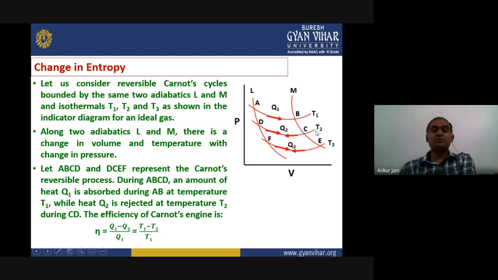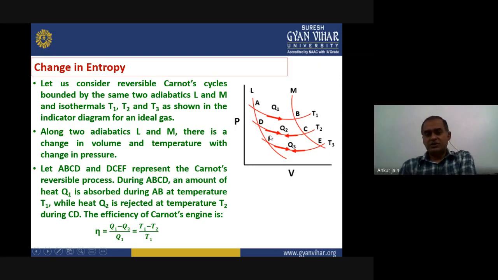So this is not isothermal, but this is adiabatic expansion. And then similarly from C to D, it is isothermal compression because we are changing the volume of the system. We are reducing the volume of the system, but the temperature is remaining constant. So this is again isothermal compression. And finally, this is adiabatic compression.